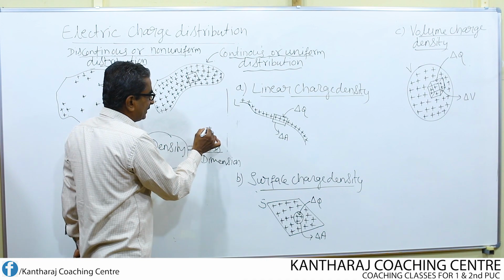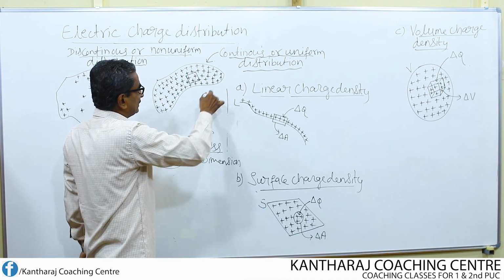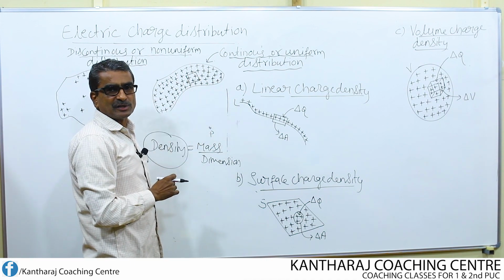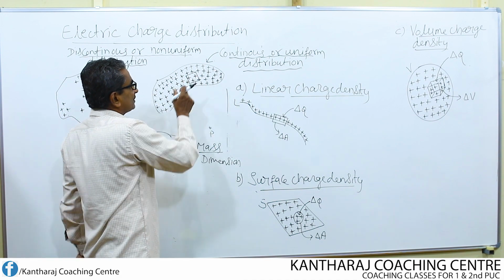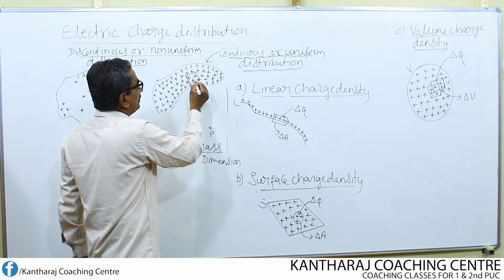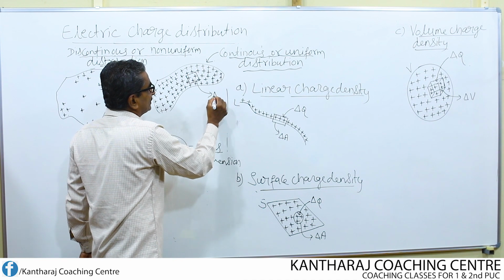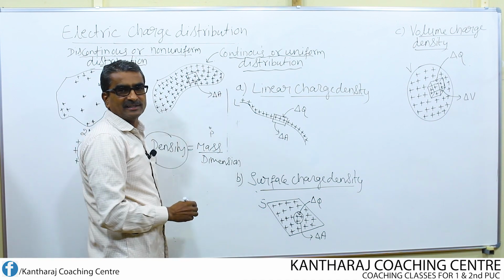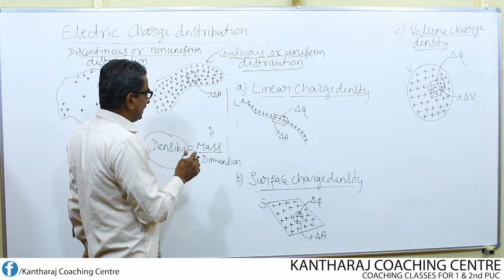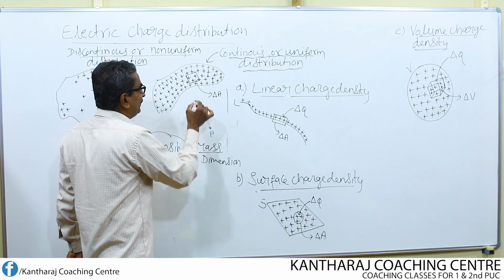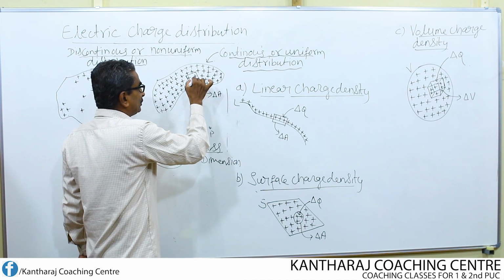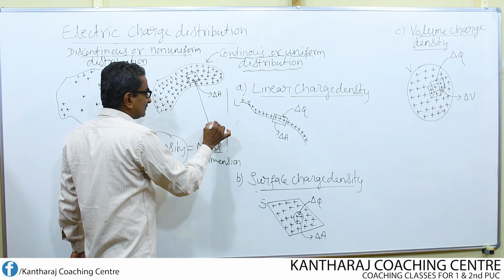And if you want to find the total field at this point due to this entire continuous distribution of charge on the surface, first I choose one small elemental area, let us call this area delta A. Then from this elemental area, I find the electric field at this point due to this elemental area.